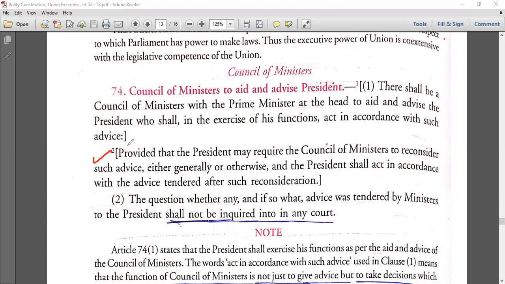It means only once. The President can ask only once. If the second time that advice comes, it is mandatory for the President. The President shall act in accordance with the advice tendered after such reconsideration.